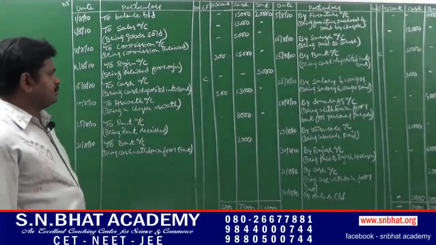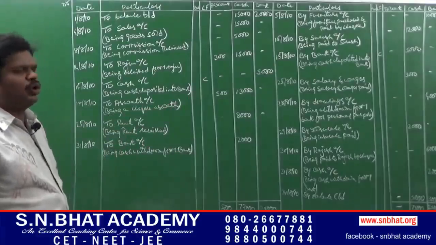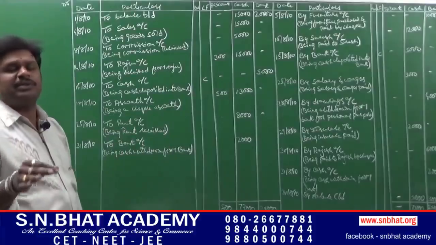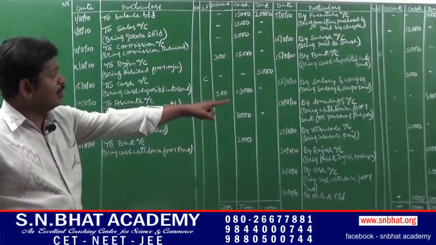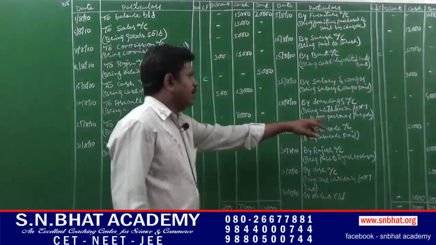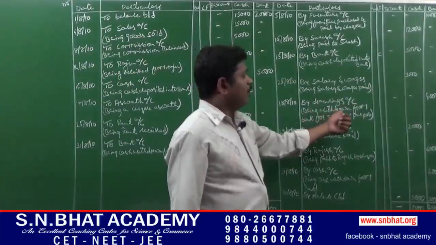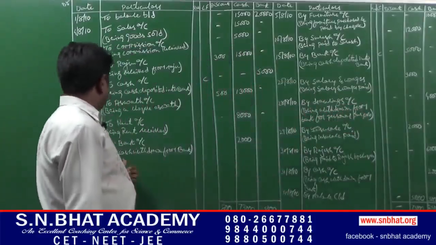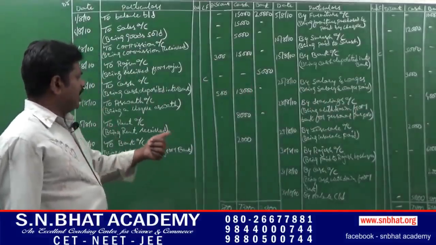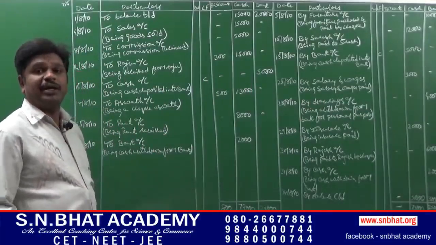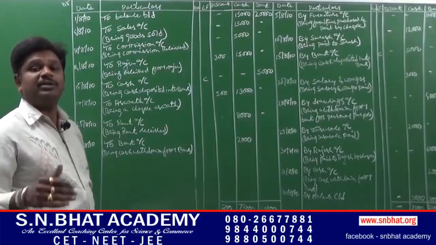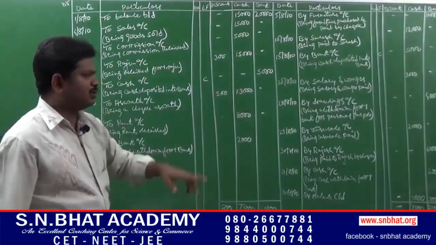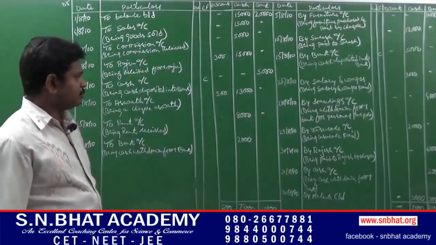Next, on 28th, being withdrawn from bank for personal purpose. Personal purpose means it is a drawing, so by drawings we have to enter it in the bank column, being withdrawn from bank for personal purpose. Next, on 29th, insurance paid. Insurance paid means it is an outgoing, so by insurance 2,000 in the cash column.